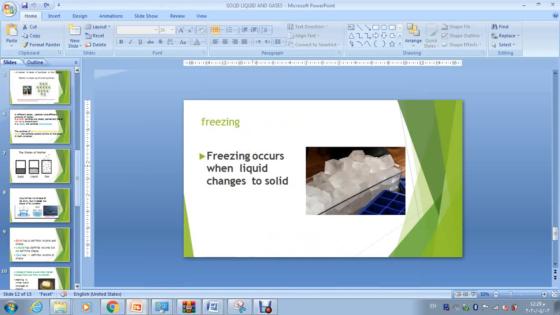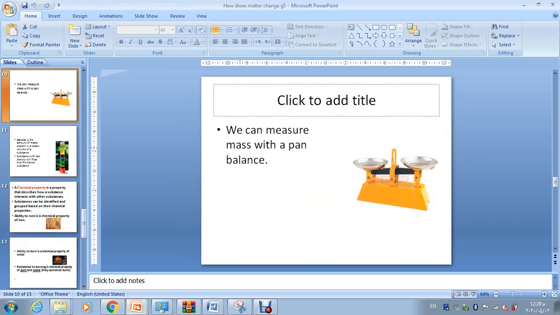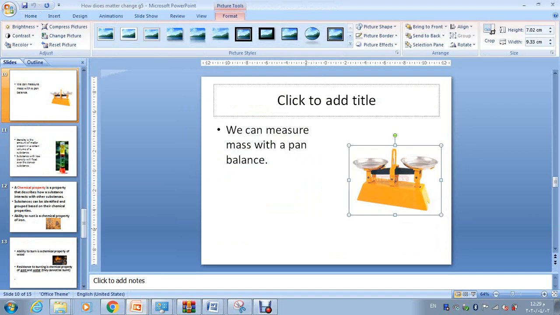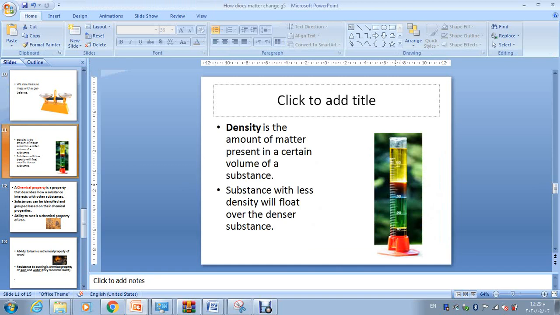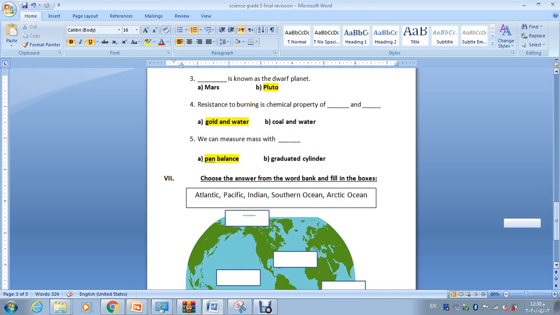Here we have, how does matter change? We can measure mass with a pan balance. That's the pan balance that we have. But the graduated cylinder is used for liquids only, and we use the word mass for solids. So we will use the pan balance to measure mass.